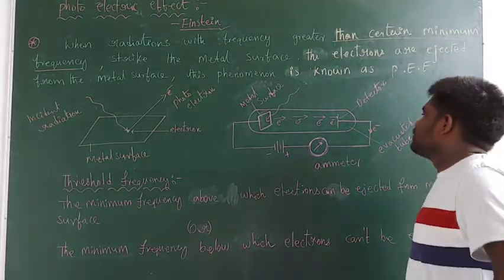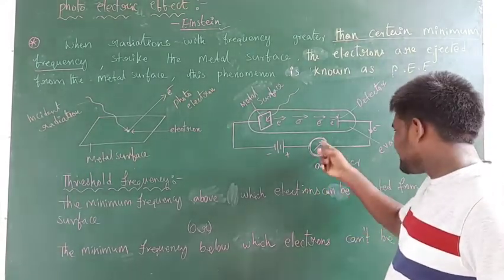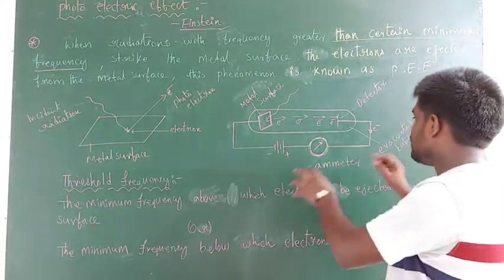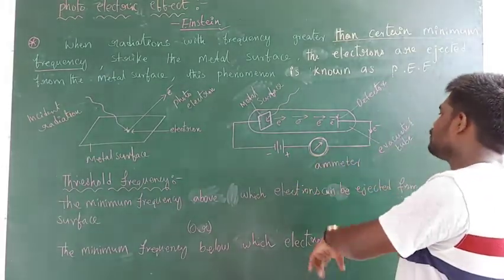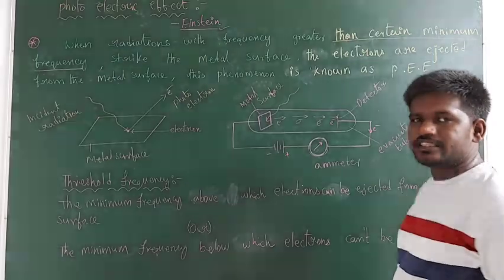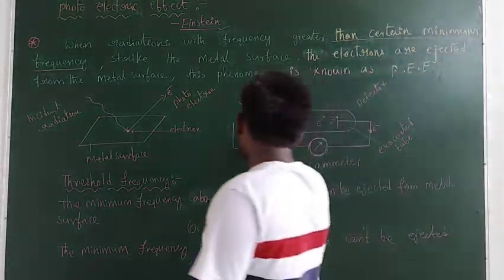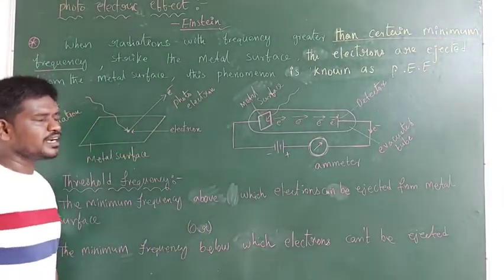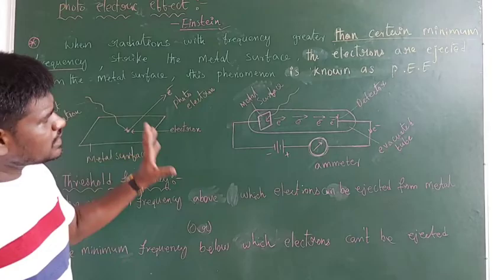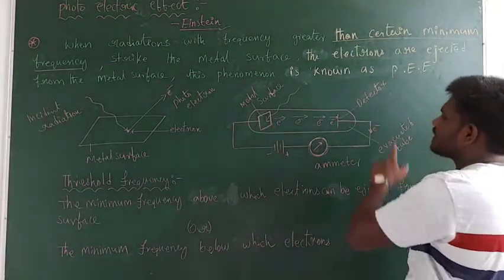If there is no flow of current through the circuit, it shows a zero reading. If there is any flow of current through the circuit, then it shows readings greater than zero. Now if this metal surface is exposed to radiation containing a sufficient frequency, electrons are ejected.